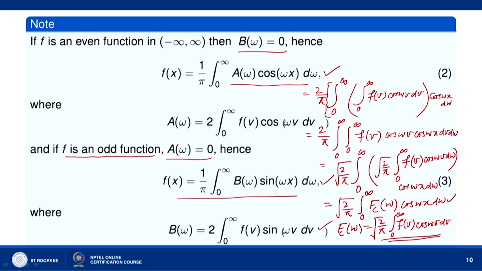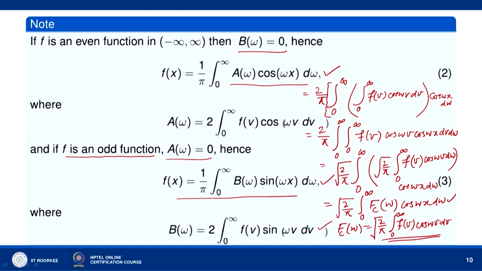Similarly, we have the formula for the Fourier sine transform. You put the value of b(omega) here, 2 times integral 0 to infinity f(b) sin omega b db, and interchange the order of integration. So, after interchanging the order of integration, we get root 2 over pi integral over 0 to infinity f(b) sin omega b db sin omega x d omega.